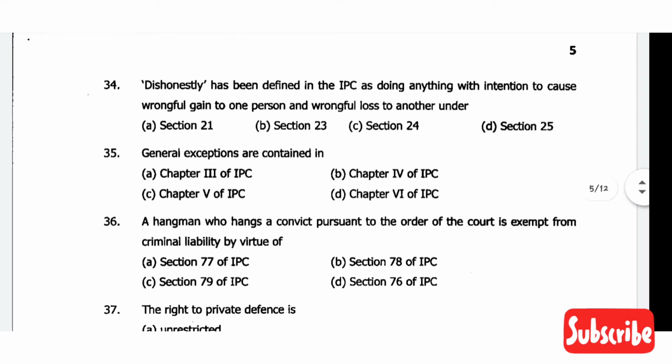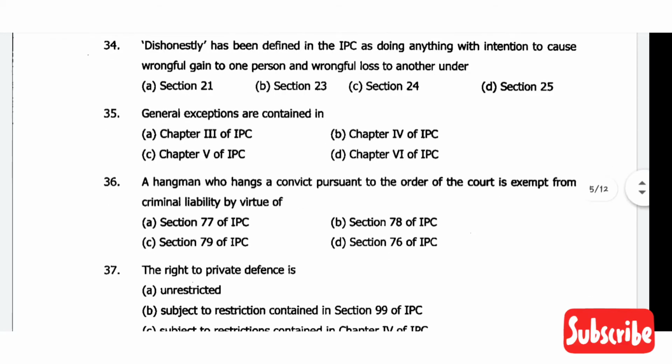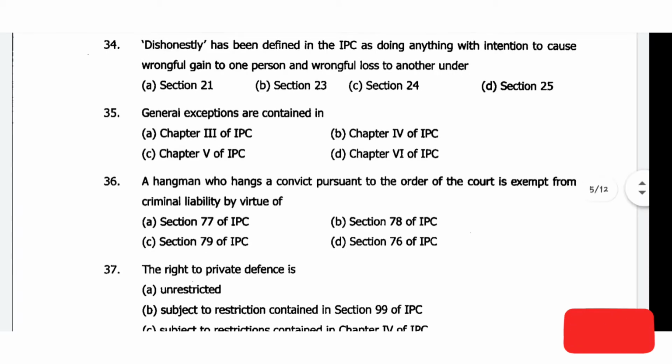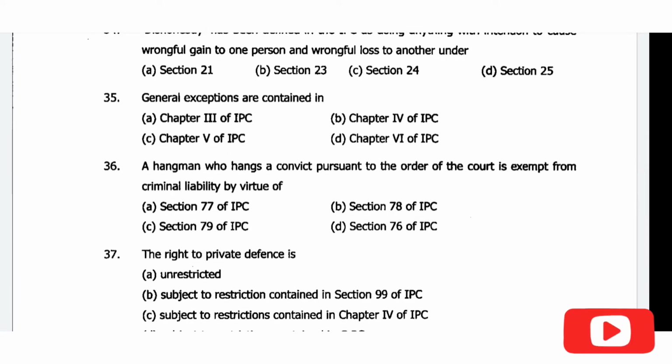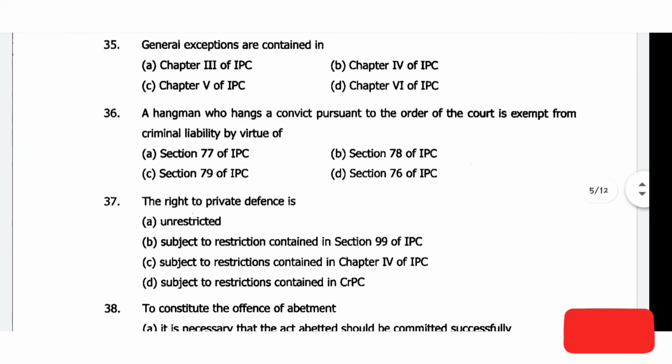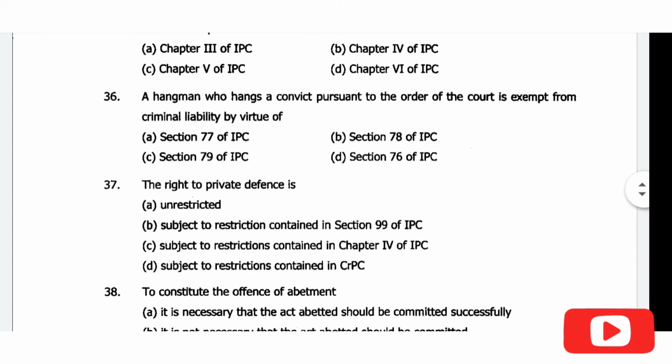Then comes question number 34. Dishonestly has been defined in IPC as doing anything with intention to cause wrongful gain to one person and wrongful loss to another. So it is under section 24 of IPC. And then comes question number 35. General exceptions are contained in chapter 4 of IPC, option B.